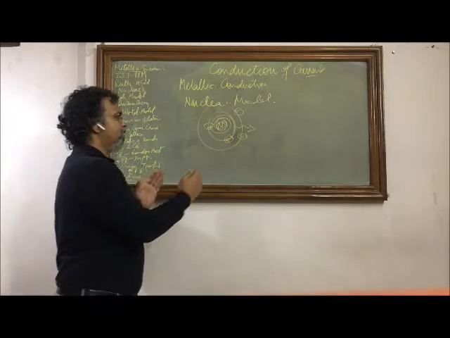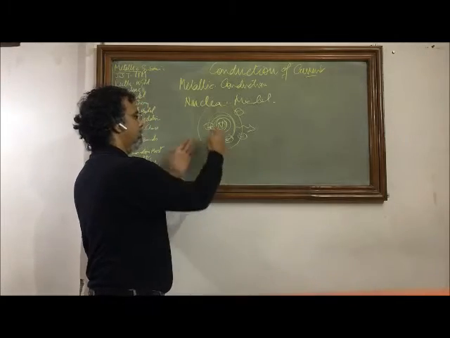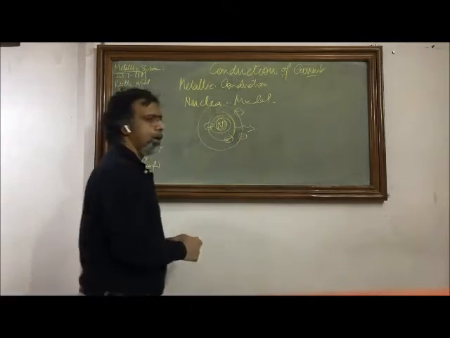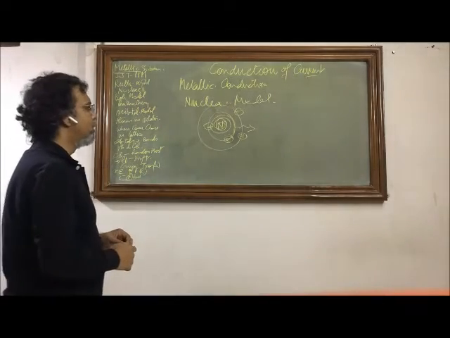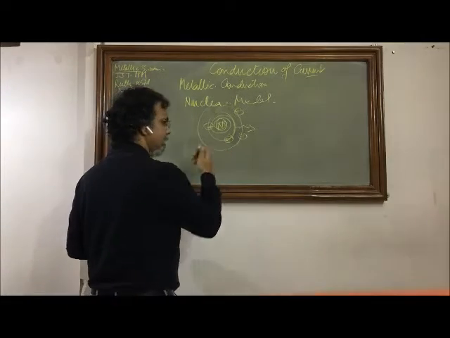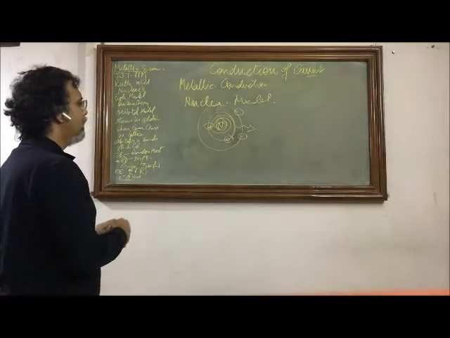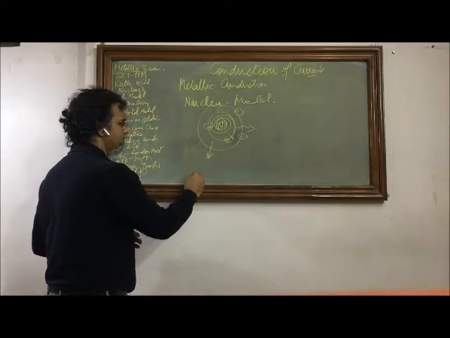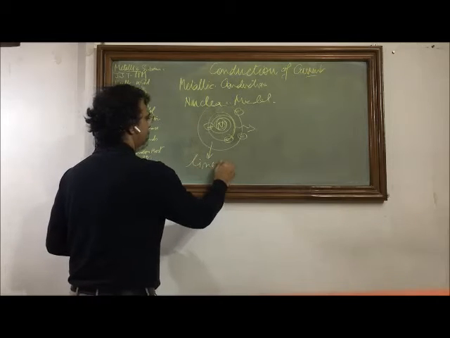And until all the electrons fall into the nucleus, there should be continuous radiation emitted from these atoms, but that is not the case. The atom is a stable structure, number one. Number two, the atom emits radiation, but the radiations are not continuous, rather it gives a line spectrum.